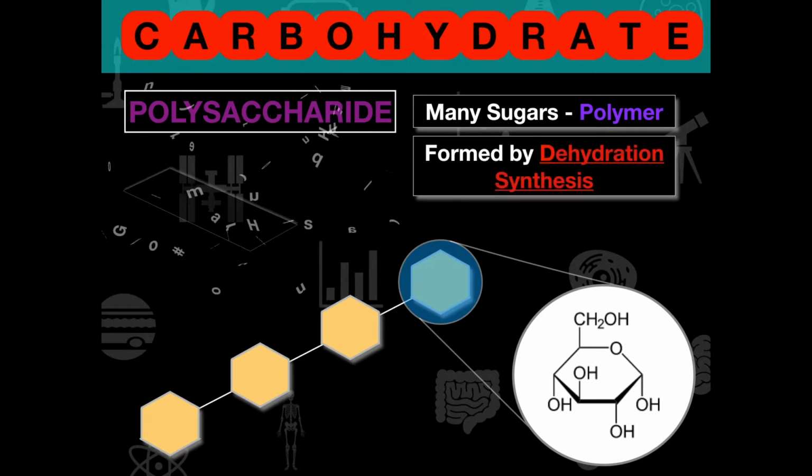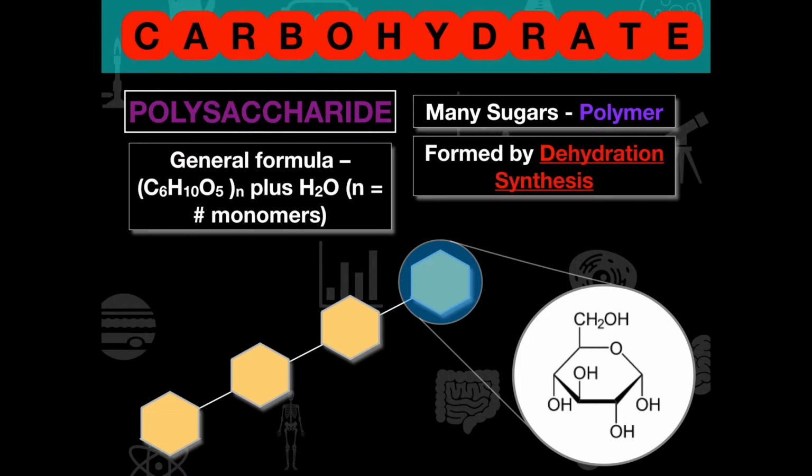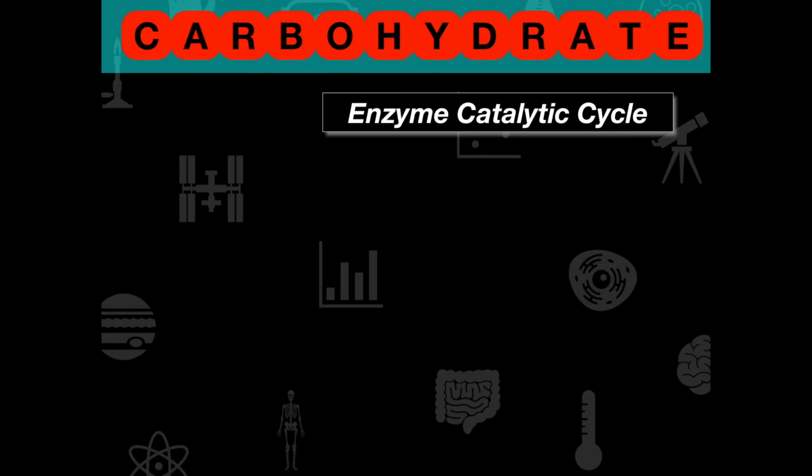And again, we're going to be forming these through dehydration synthesis, and the general formula for this is going to be C6H10O5 with the subscript n plus an H2O molecule. Remember, n is just the number of monomers that we're going to see in this particular molecule. We have to relate this back to enzymes.